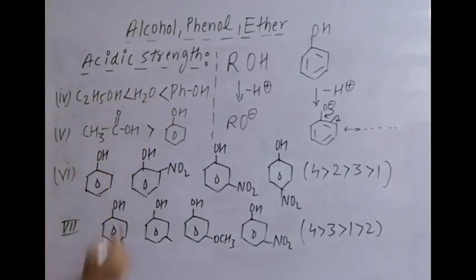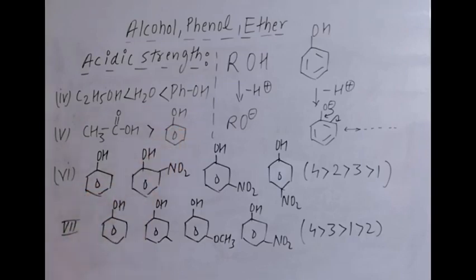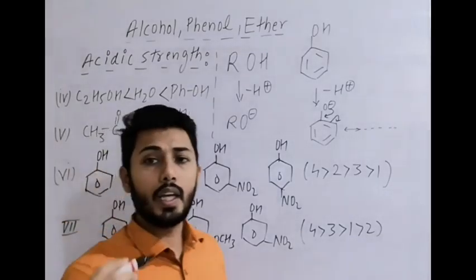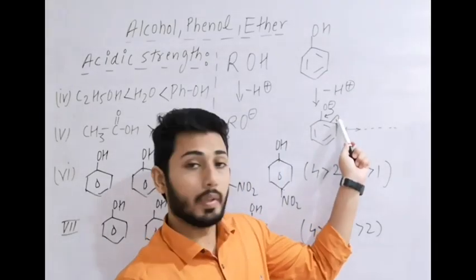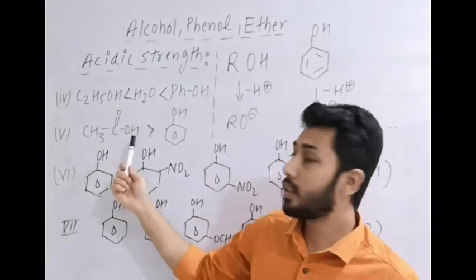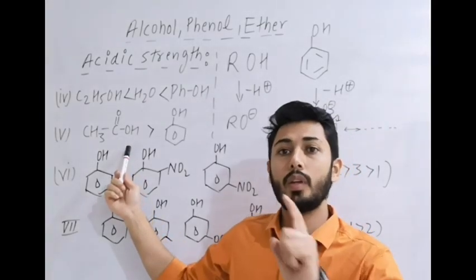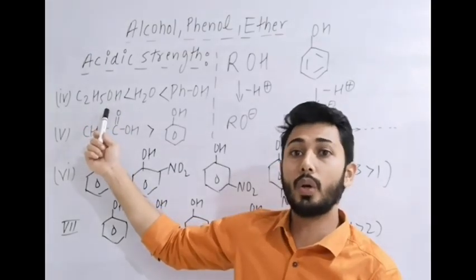Then the next example, carboxylic acid and phenol. Now in phenol we know that after the loss of H plus it undergoes resonance stabilization, and in this resonance the negative charge will come on carbon at ortho, para and again ortho. Whereas in carboxylic acid the minus charge will delocalize and we get another minus on oxygen.